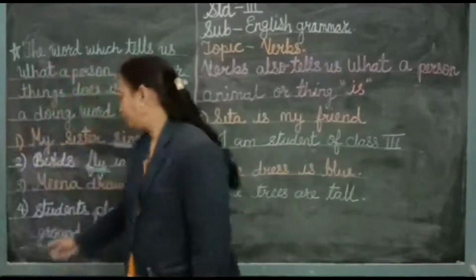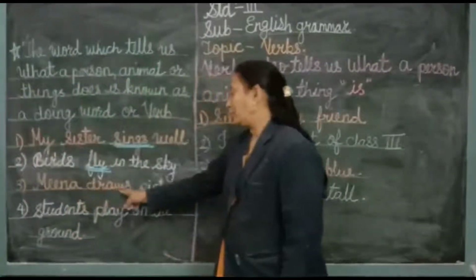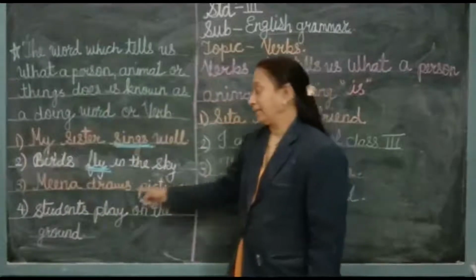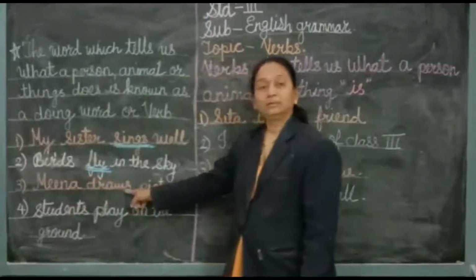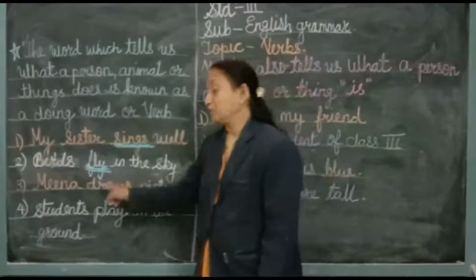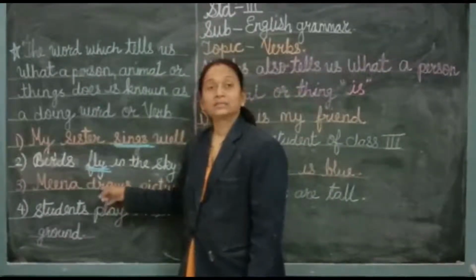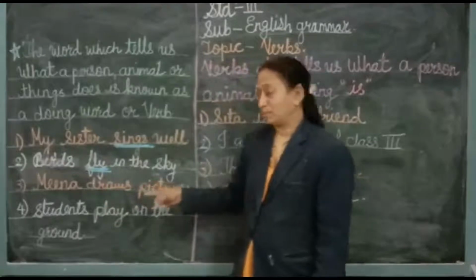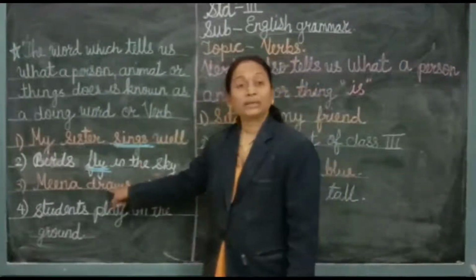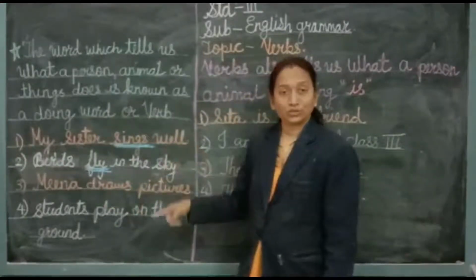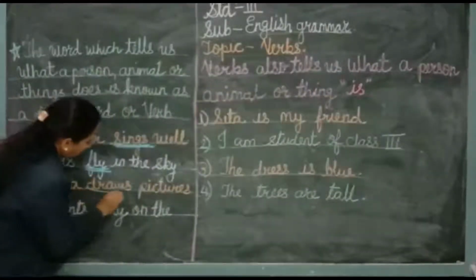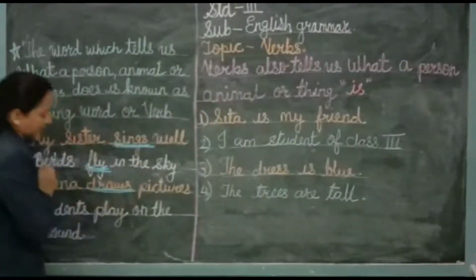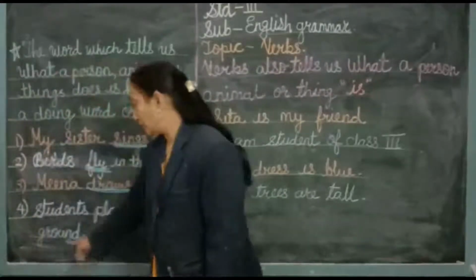Now see the next one. Meena draws picture. Again here Meena is a person. What is she doing? She is drawing a picture. So this word draw is the verb in this sentence, because by this word draw we can understand what Meena is doing. Draw is the verb in this sentence.